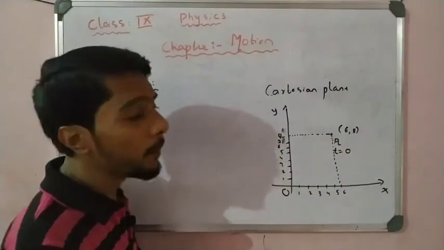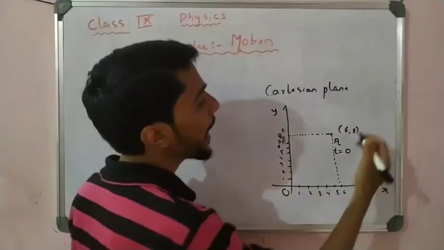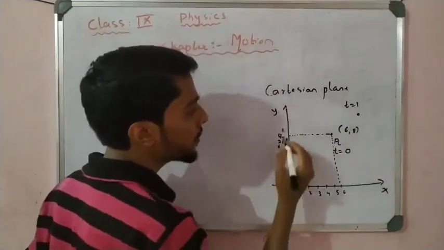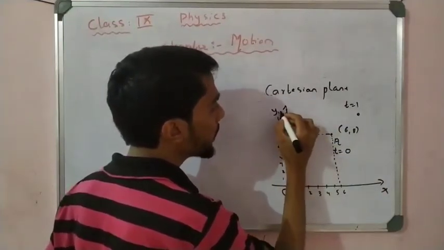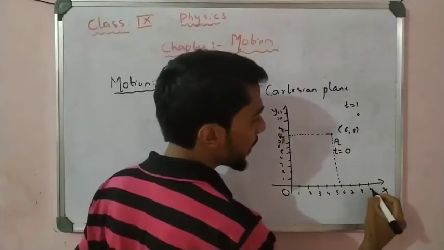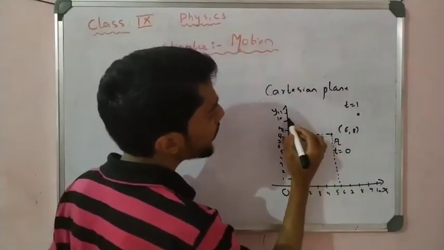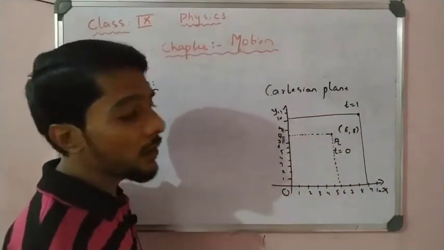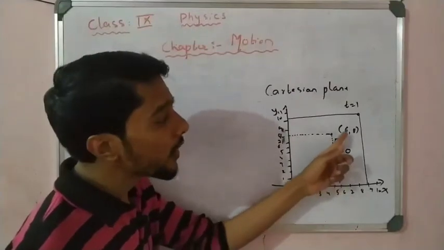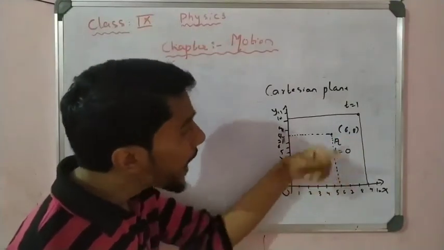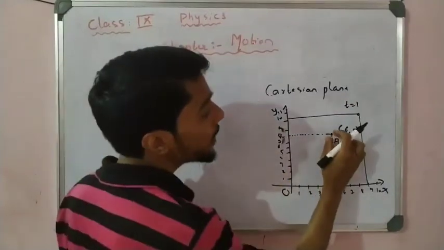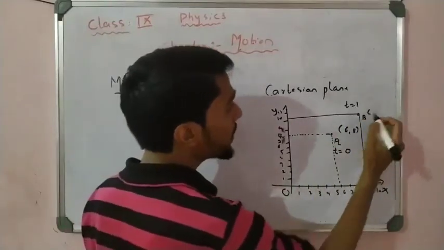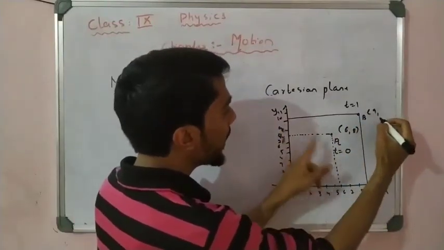Now after some time, when the time changes, for example at time t1, particle A is now present here. I continue the numbering 1, 2, up to 10, 11 on x, and 7, 8, 9, 10 on y. Now join the line. You observe that the coordinates have changed. When the particle is at time t equal to 0, the coordinates are 6, 8. Then after time t1, the particle has moved from point A to point B, and now the coordinates are x equal to 9 and y equal to 10.